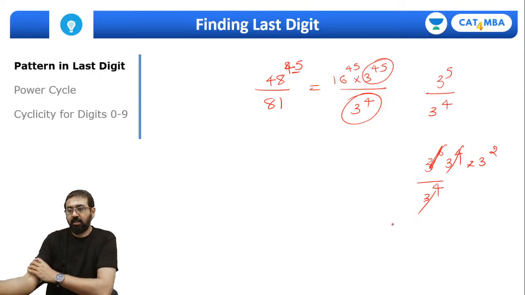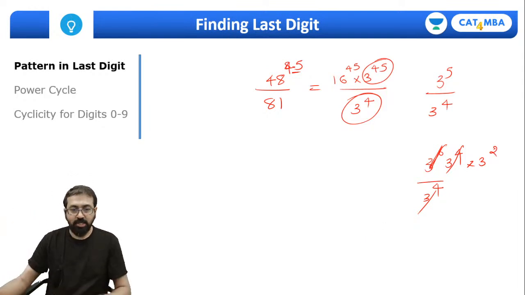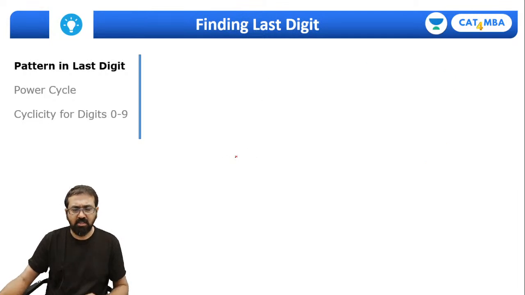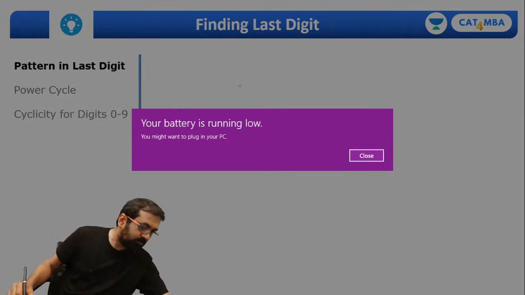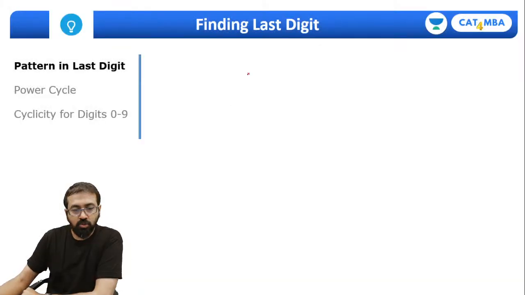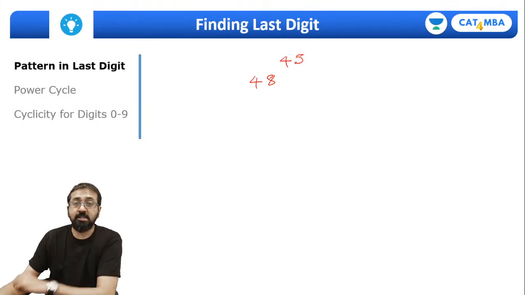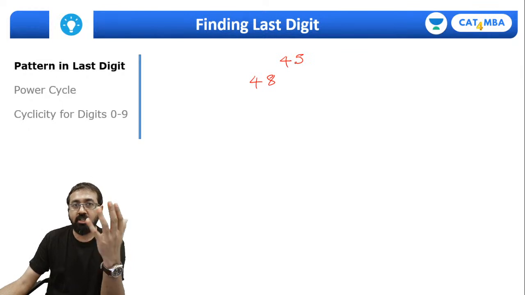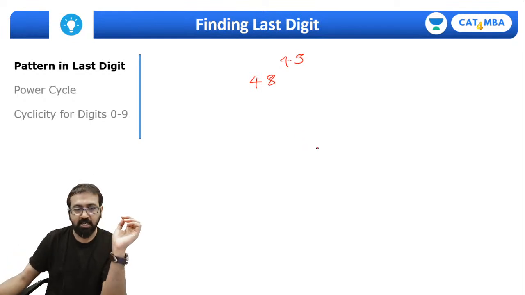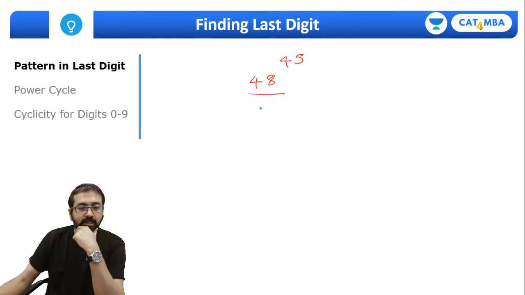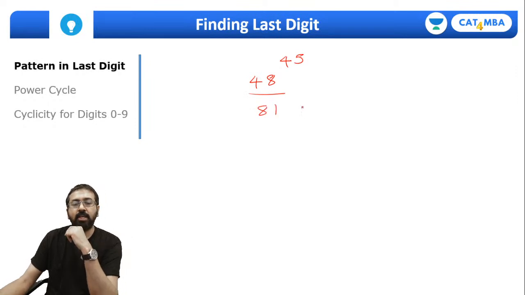Okay, fine. So someone wants me to solve this question by Euler. Definitely. Let's see how it works. Just a moment, guys. So the question is 48 raised to 45. Acha, please understand, you can't apply Euler all the time. It has to be a favorable situation. Only then Euler can be applied. Okay, remember this part, guys. So divide by 81.